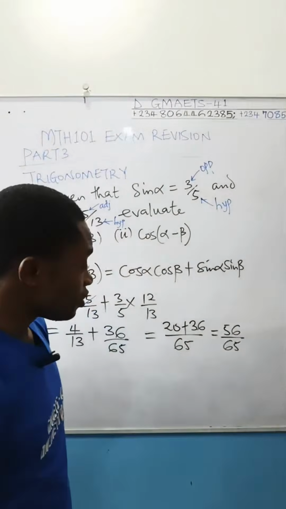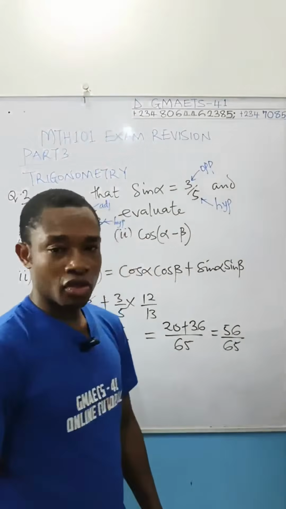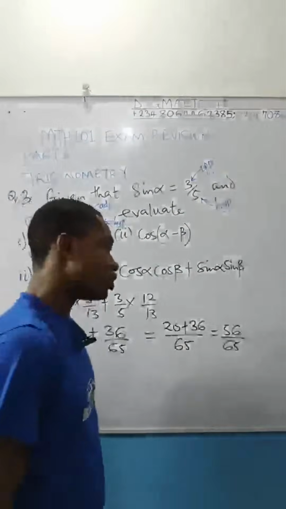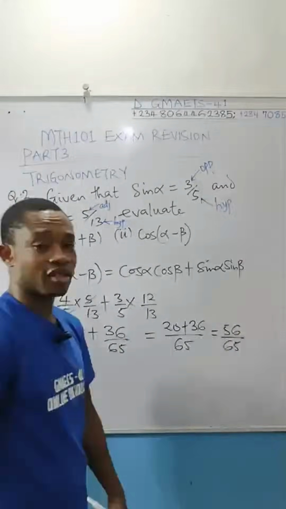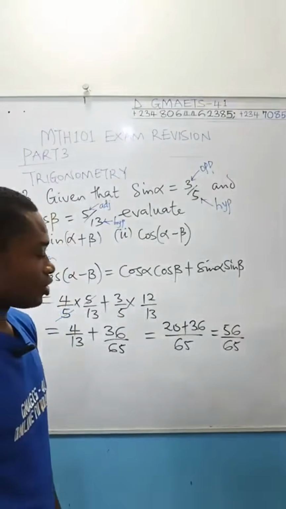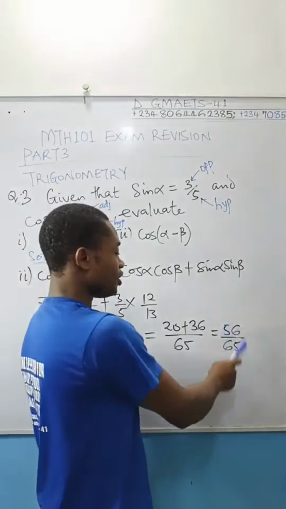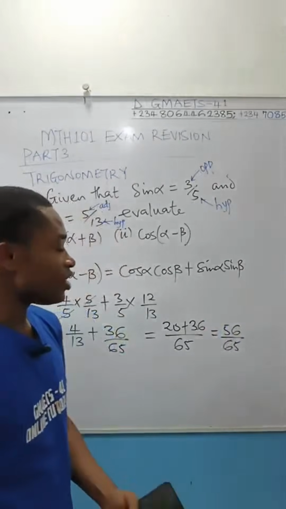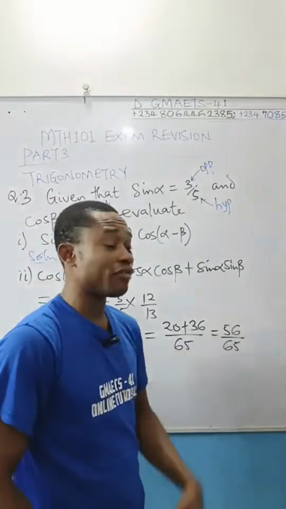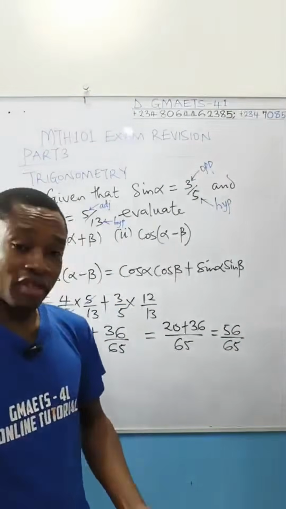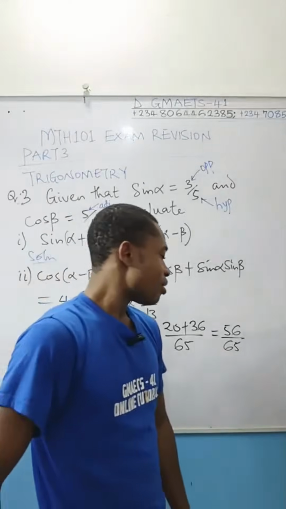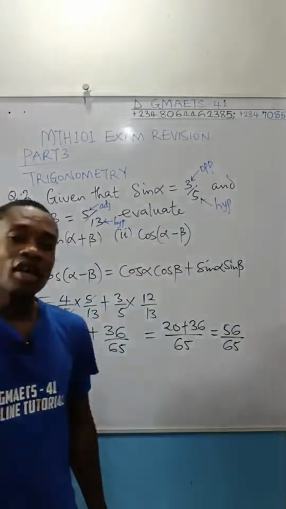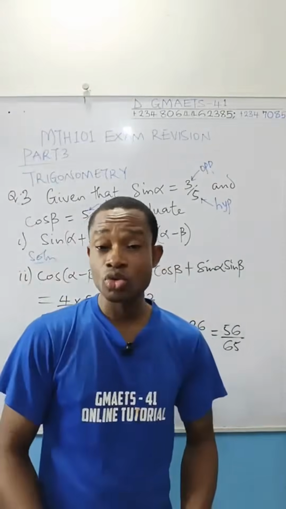Can anything reduce this term? I don't think so. 2 can reduce 56, 2 cannot divide 65. 3 cannot divide any one of them. 5 can divide 65, but 5 cannot divide 56. 8 can divide 56, but it cannot divide 65. 7 can divide 56, but 7 cannot divide 65. I don't think anything can divide these two terms.